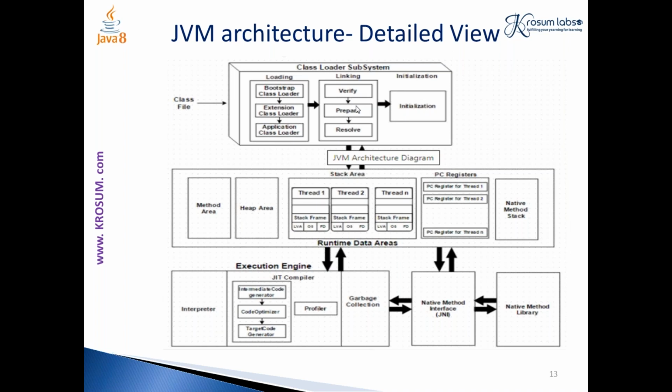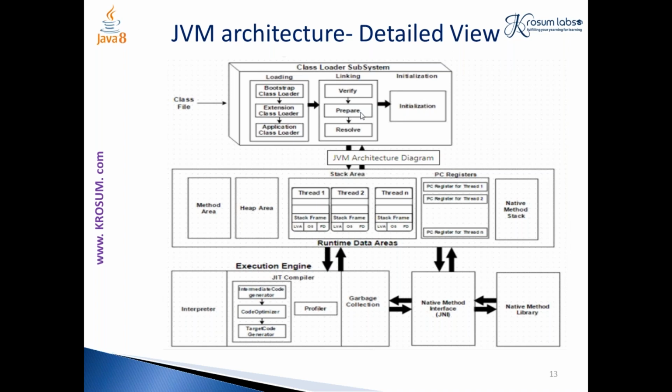The second step is preparing. You might have seen certain static variables inside your program, for example, static int i = 10. Static is a keyword which is used to specify the static variable, int is the type integer, i is my variable name, which is equal to 10.